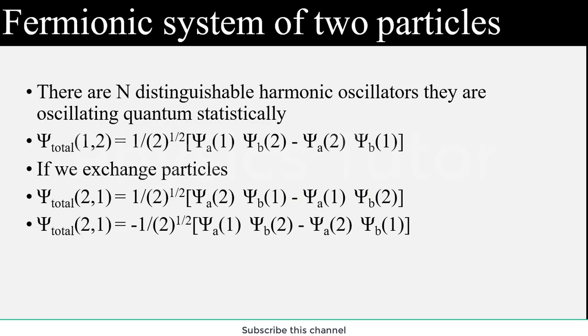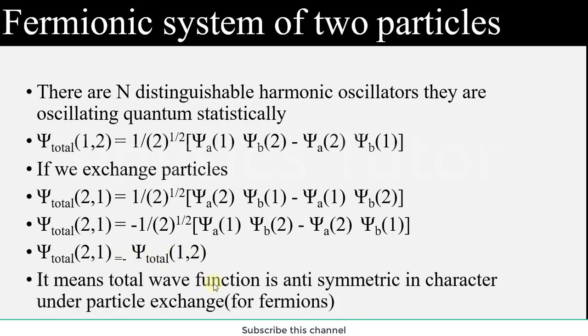If we move further, the total wave function will carry a negative sign. This negative sign is explained by the fact that we have changed their positions. This means that if we take the second particle and then the first particle, versus the first particle and then the second particle, we exchange their positions, so the wave function also changes and its value will also change. So it means the total wave function is anti-symmetric in character under particle exchange for fermions. So this was the result for the fermionic system of two particles.